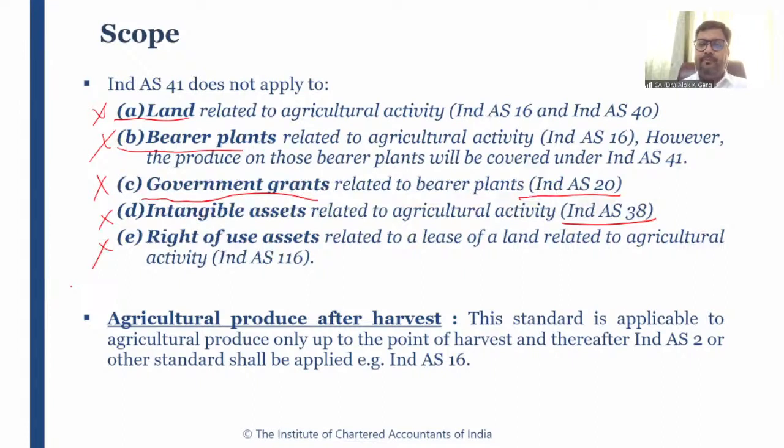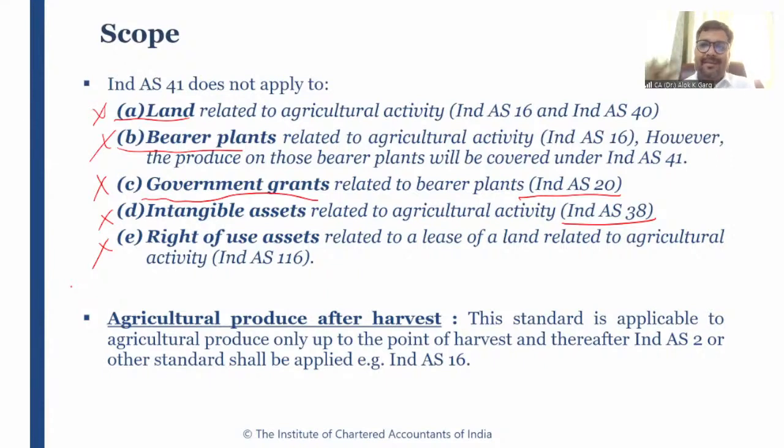For example, if a company has taken land on a lease basis for the purpose of agricultural activity, like when you go to the Northeast, you will see big tea farms, big coffee farms, okay. And when you inquire, you will find that these are on a lease basis. For example, I will take a tea farm on a lease basis.